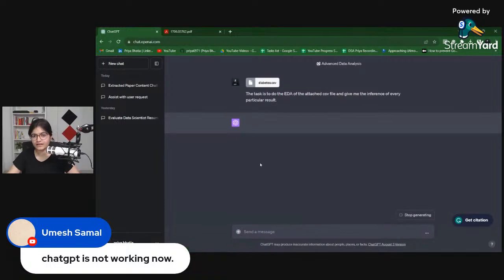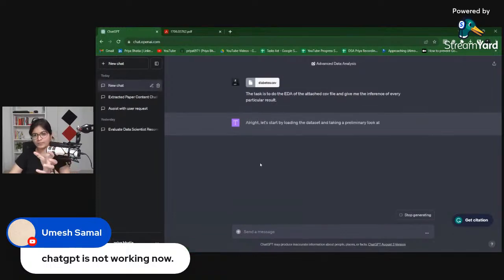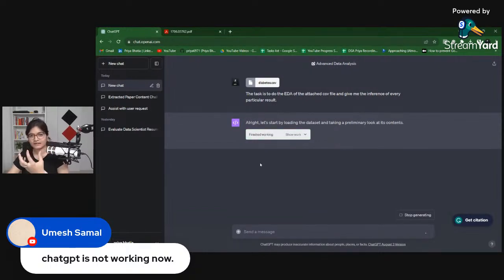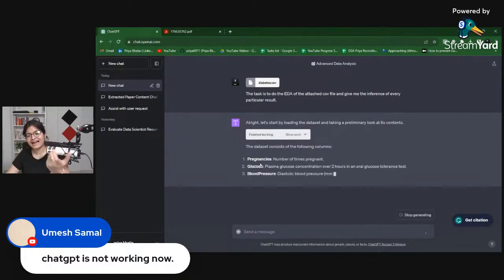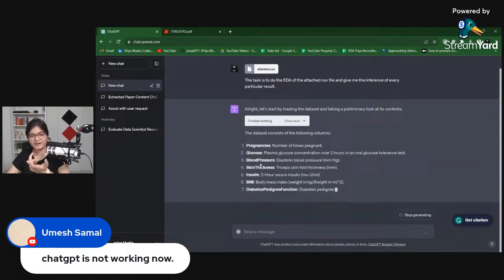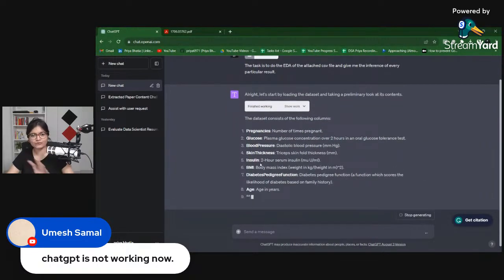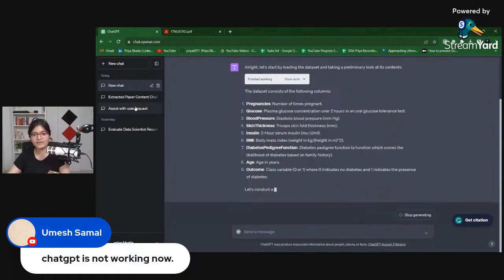If I just run this, as of now I'm not writing a proper prompt, but you all know now what you're supposed to do. First of all, define a task, let's say you are a data scientist. Your task is to do the EDA of the attached CSV file and give me the inference of every particular result. If you have any expectation or constraint, please do specify. I don't have any as of now, so I didn't specify that. Meanwhile, it is coming up.